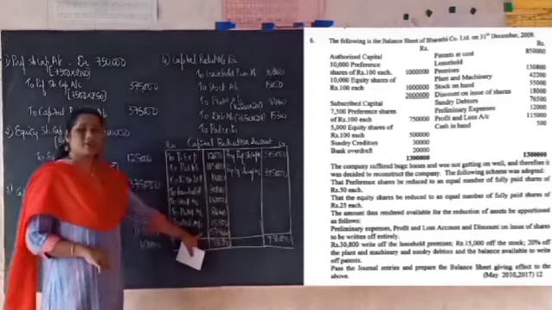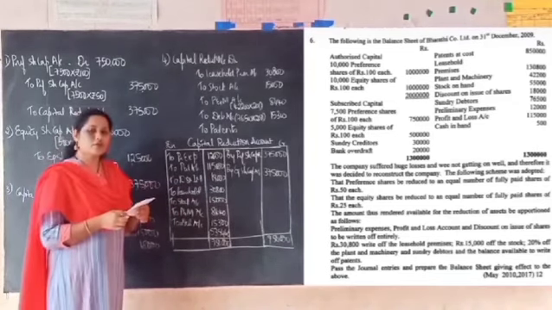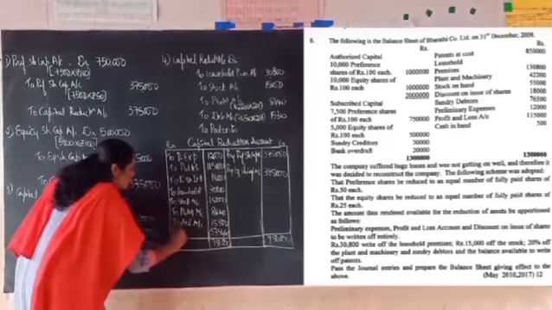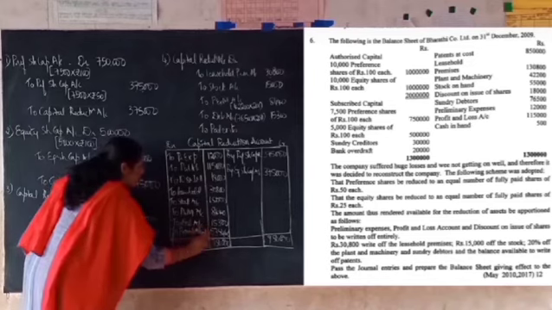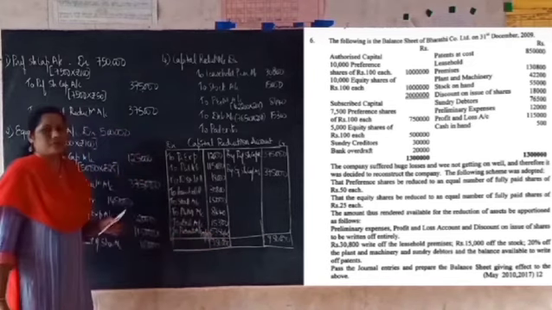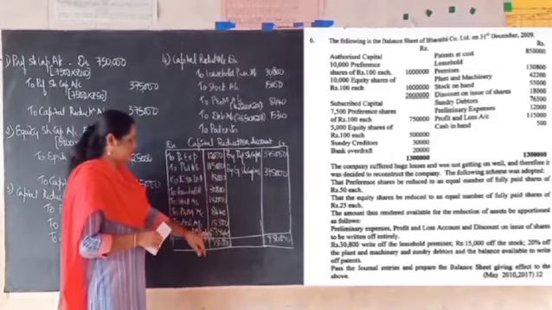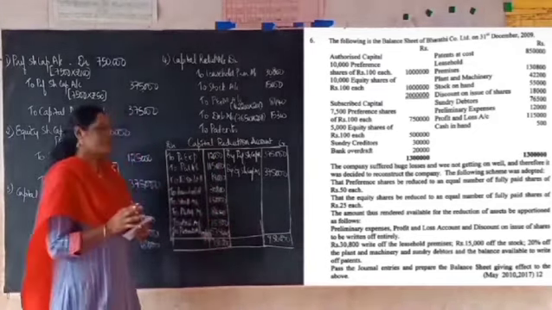This is the balancing figure you get. It is given in the scheme that the balance available should be used for writing off the patent. So you have to write here to patents account. In the bracket you have to write balancing figure. So now we have come to know that out of the balance available, that is 5,35,460, it is possible to write off the patent.